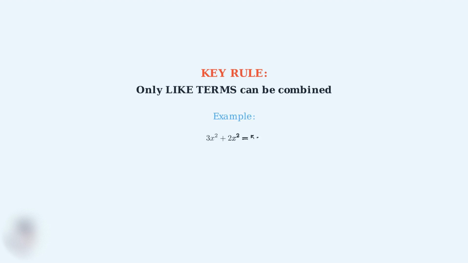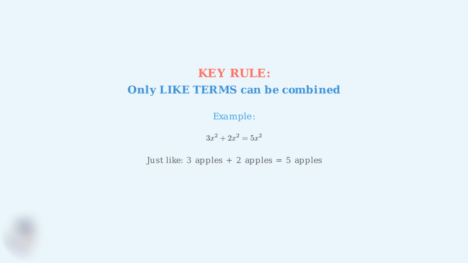The key rule to remember is this: only like terms can be combined when adding or subtracting polynomials. This is because like terms represent the same type of quantity. For example, 3x squared plus 2x squared equals 5x squared, just like 3 apples plus 2 apples equals 5 apples. Understanding these fundamental concepts, terms, coefficients, variables, exponents, and like terms, is essential for successfully adding and subtracting polynomials. In the next section, we'll explore how to classify different types of polynomials based on the number of terms they contain.